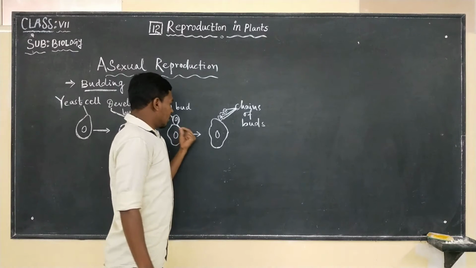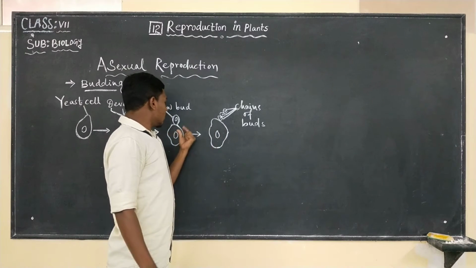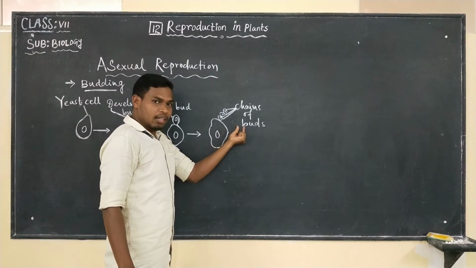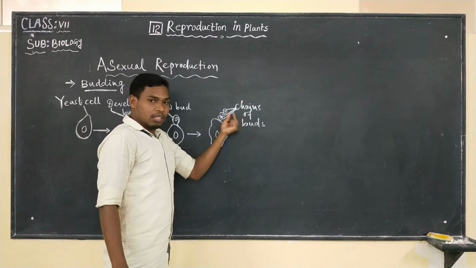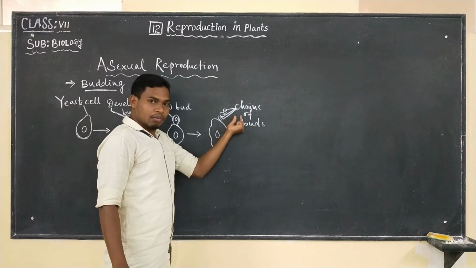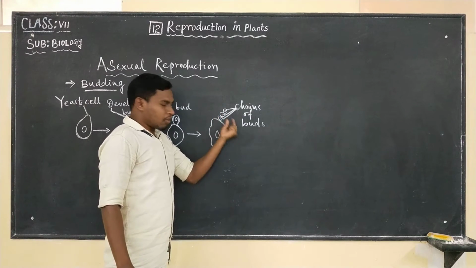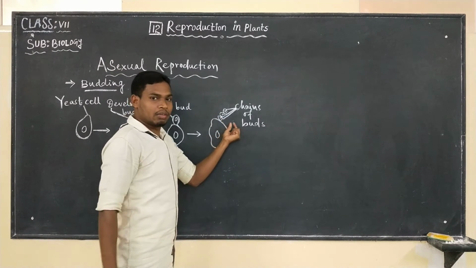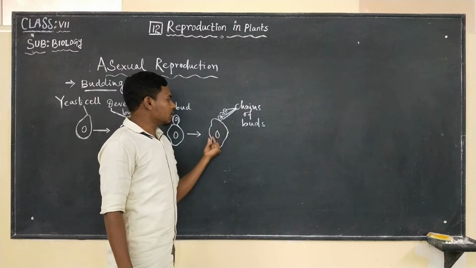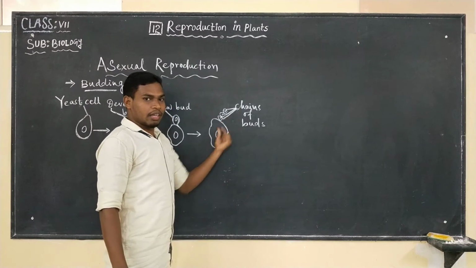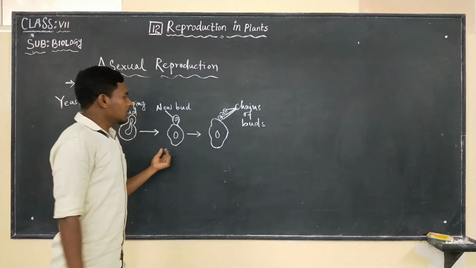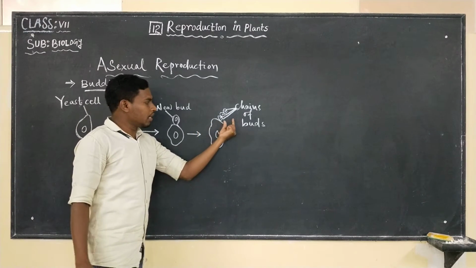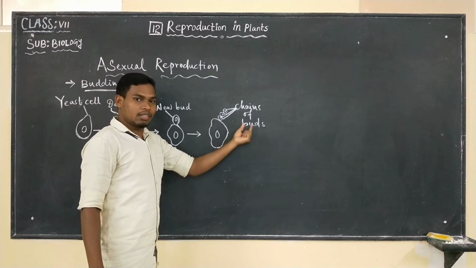Okay, after that, what happens? This yeast cell also gives rise to a new yeast cell. From that new yeast cell or new bud, again buds may arise and form a chain. So if this process continues, within a short period of time we will get more yeast cells.